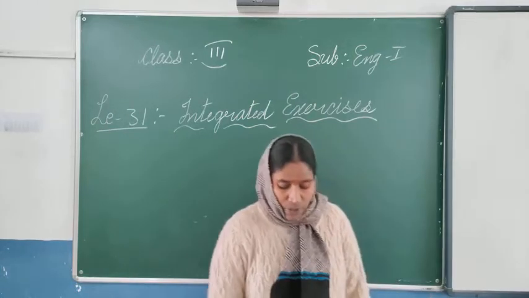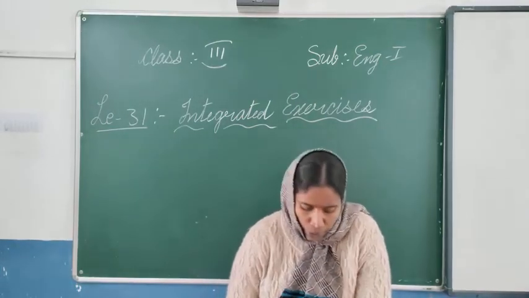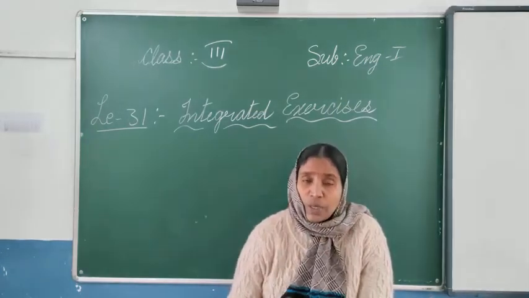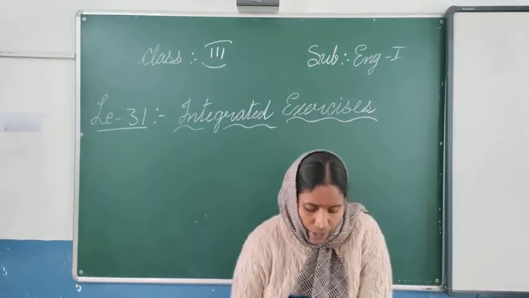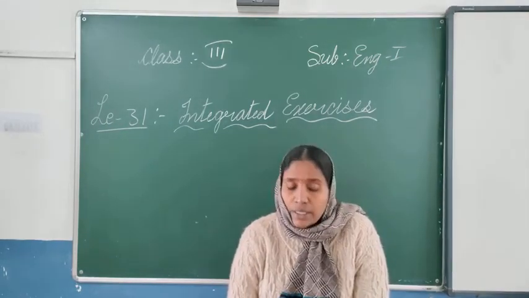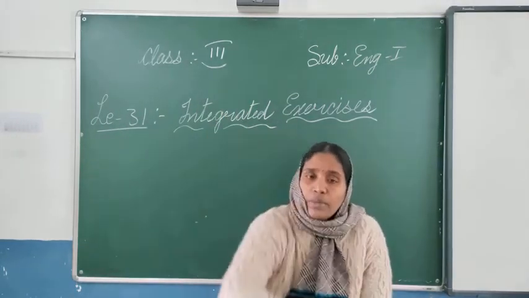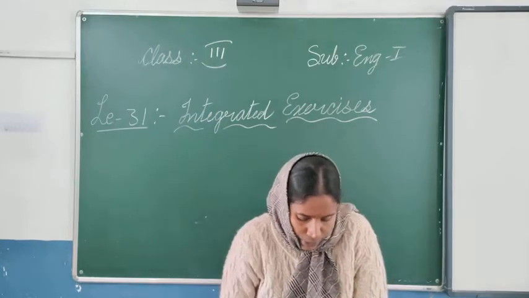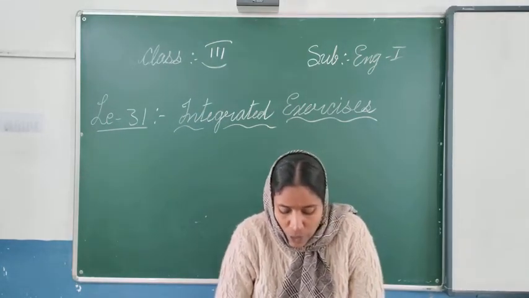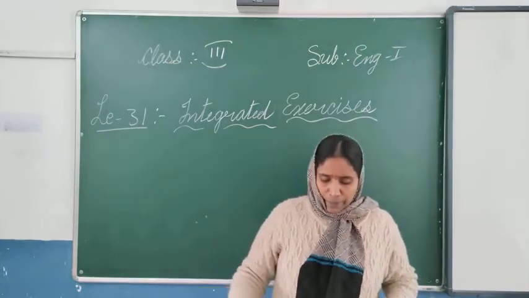Next, fill in the blanks with suitable prepositions. I taught you the preposition lesson just before this. See which preposition is suitable and write it down. The dog jumped dash the cat: the dog jumped upon the cat. On the top of means upon. John has been playing the guitar dash two hours: since two hours. For a long time onwards he is playing.